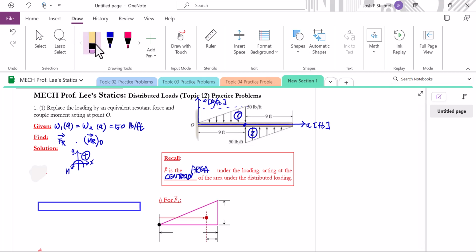I want to make good word here, so it must be centroid. So our force can be calculated by the area under the loading and it acts at the centroid of the area under the loading. That's what we know.